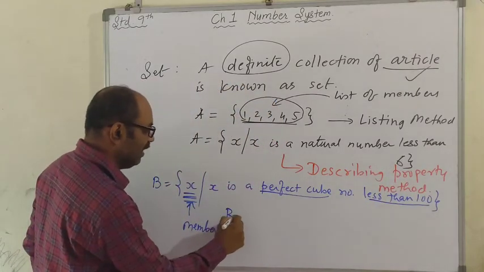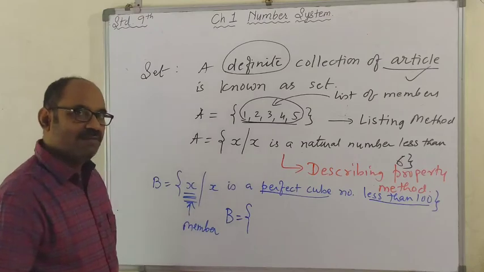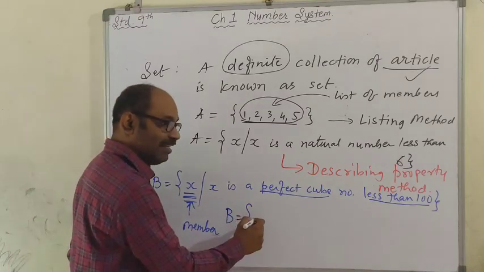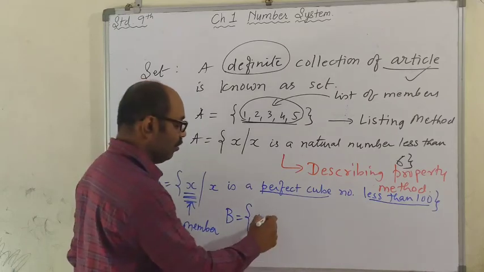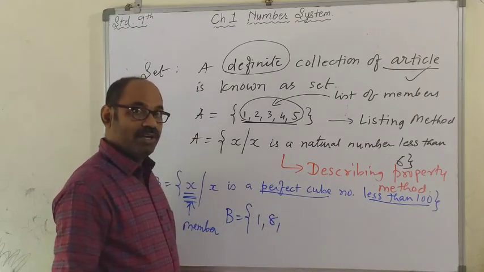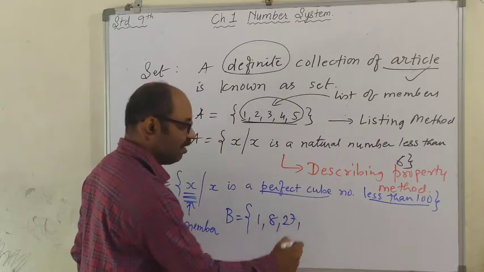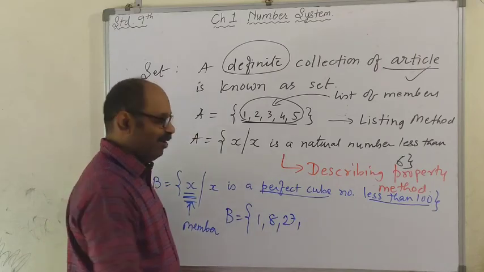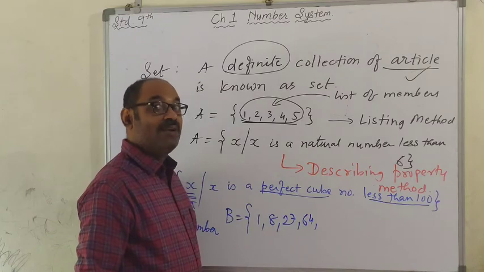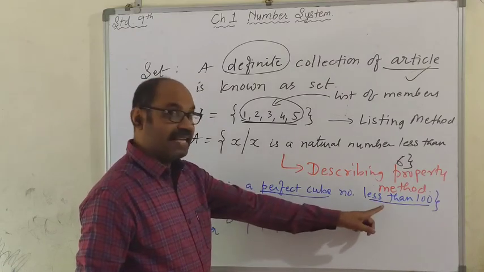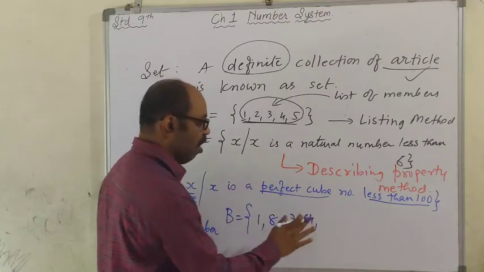So set B is equal to, which is the first perfect cube? 1 cube, that is 1 into 1 into 1, that is 1. 2 cube, 2 into 2 into 2, 8. 3 cube, 3 into 3 into 3, 27. 4 cube, 4 into 4 into 4, 64. 5 cube, 5 into 5 into 5, 125. But that exceeds 100.